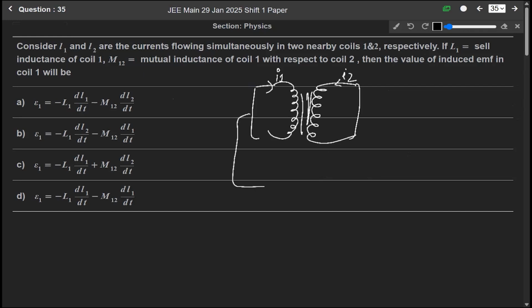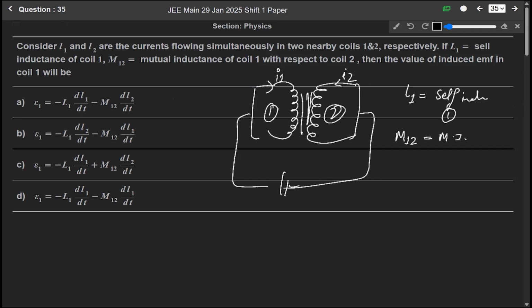And if L1 is the self inductance of coil 1 and M12 is the mutual inductance of coil 1 with respect to 2.